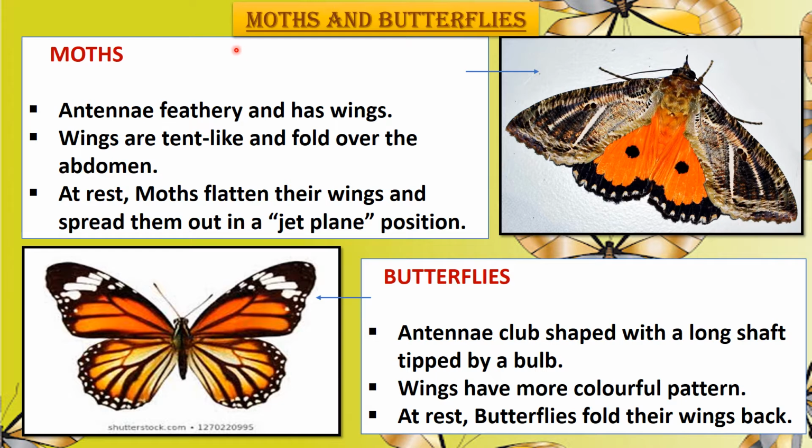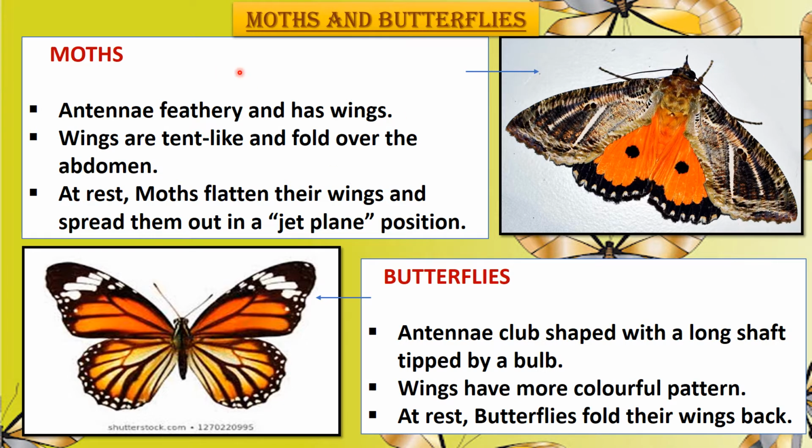Now let's take an interesting example of moths and butterflies. You know, moths and butterflies are insects, and they are the most colorful insects. They look similar, but they have some differences.